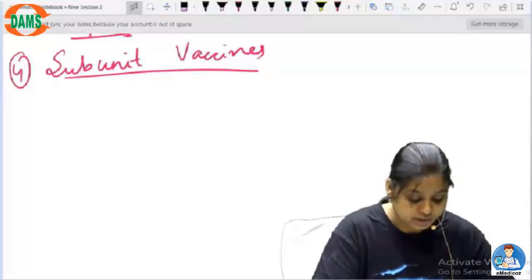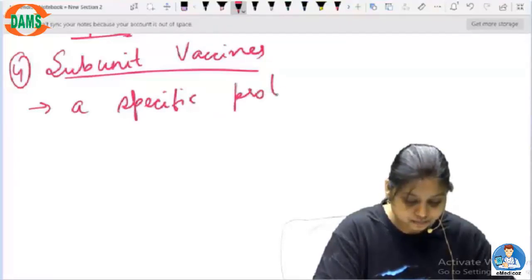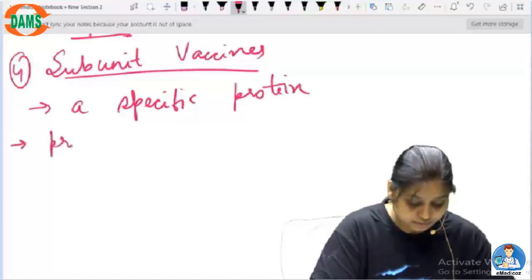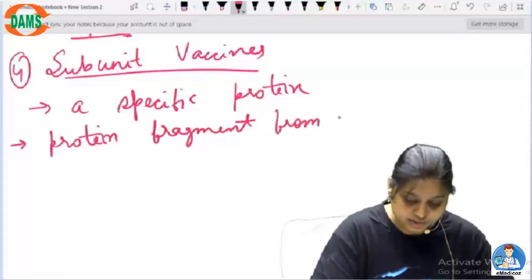Okay, so let's find out what a subunit vaccine can be. It can be a specific protein, it can be a protein fragment, from a pathogen obviously.